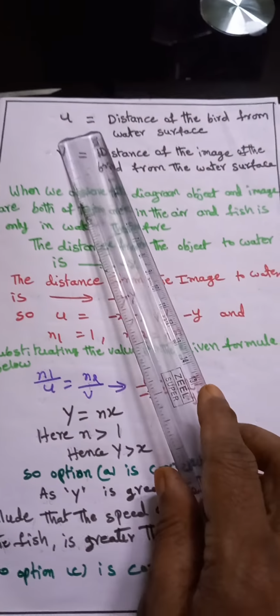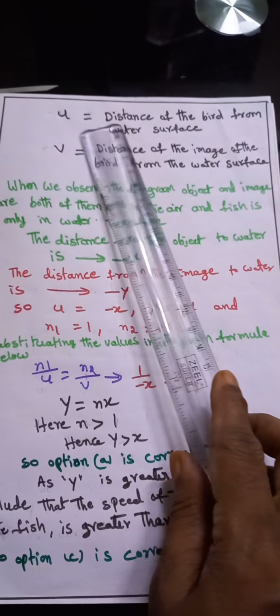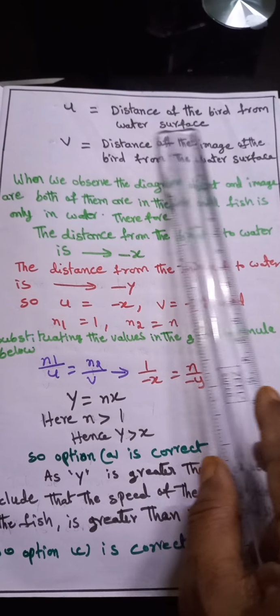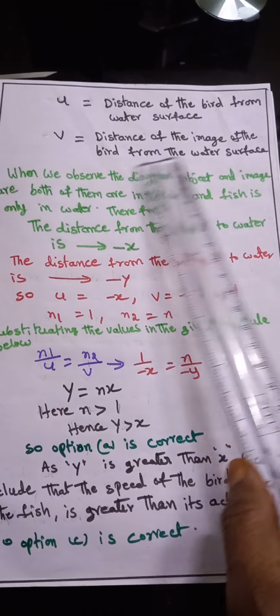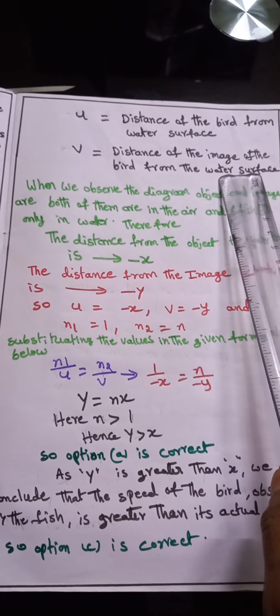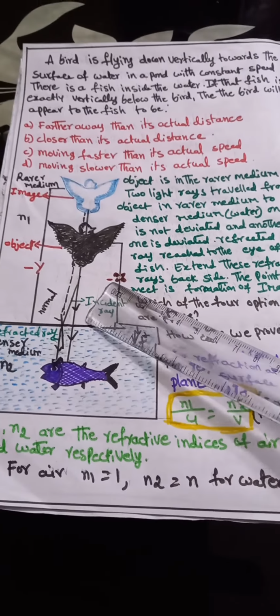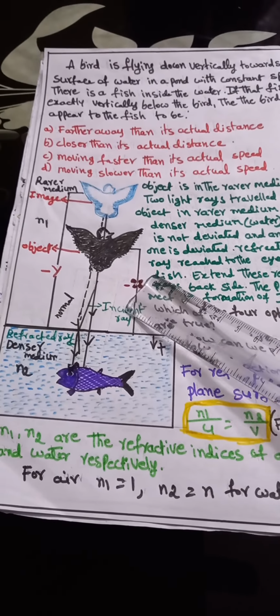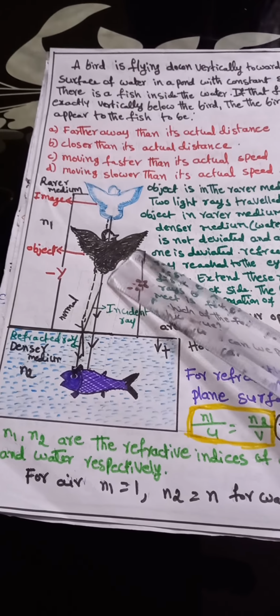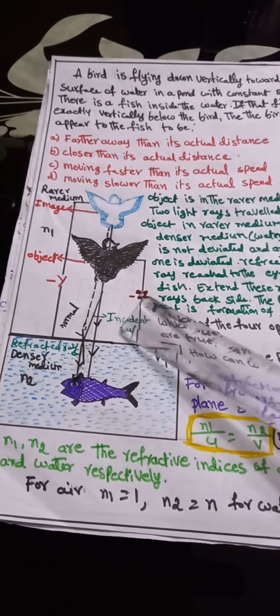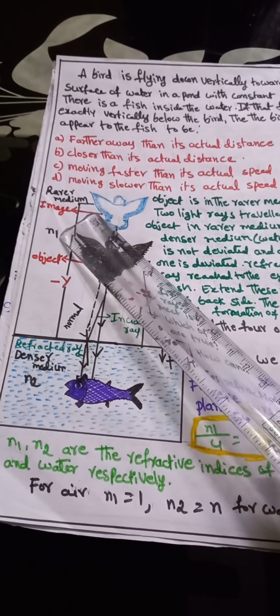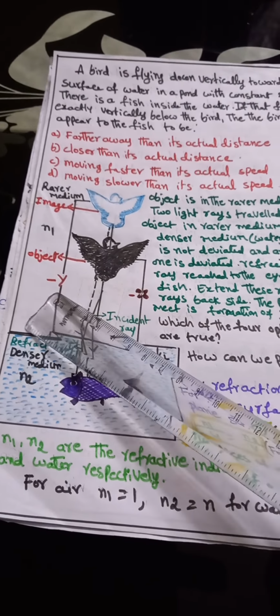Next, u means the distance of the bird from the water surface. v is the distance of the image of the bird from the water surface. In the diagram we can see the object distance minus x and the image distance minus y.